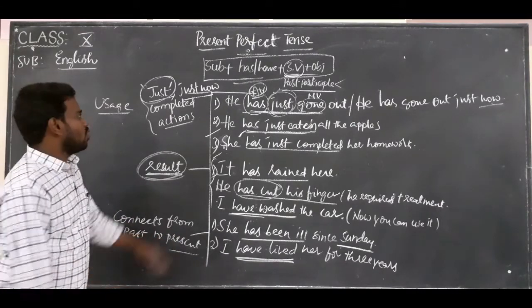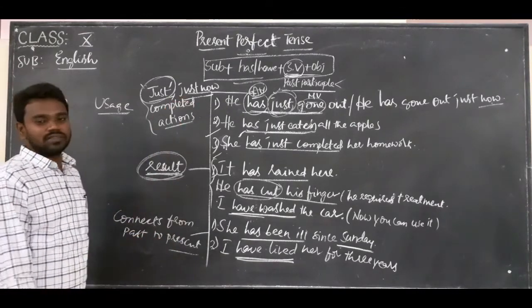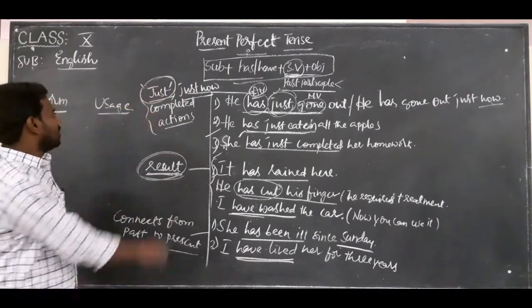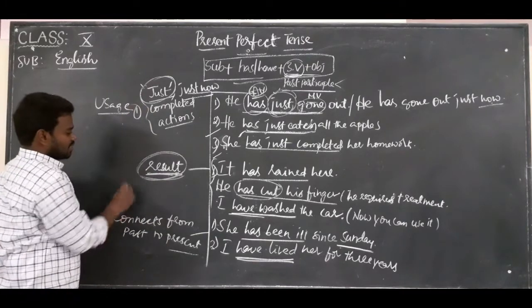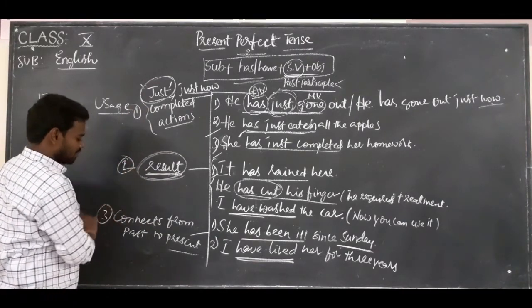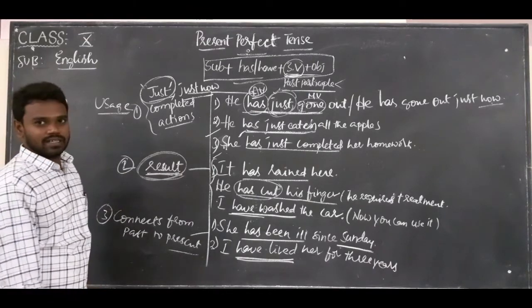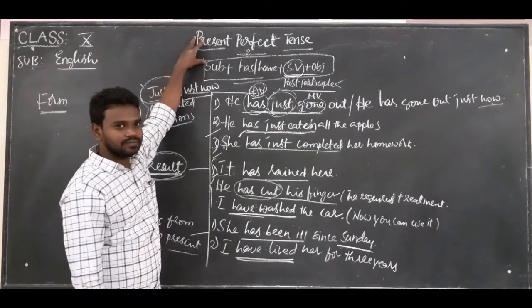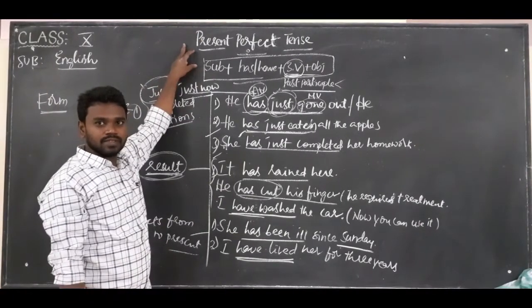present. So what are the three different situations that we use present perfect tense? We use present perfect tense in just completed actions, result oriented, and the third one is connects from past to present. Okay.